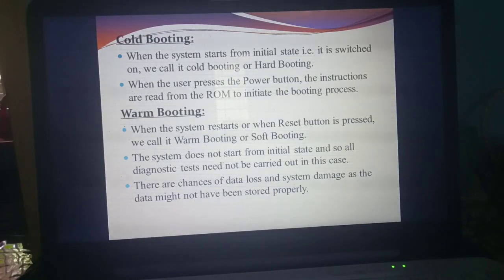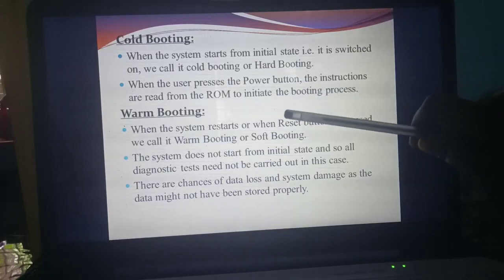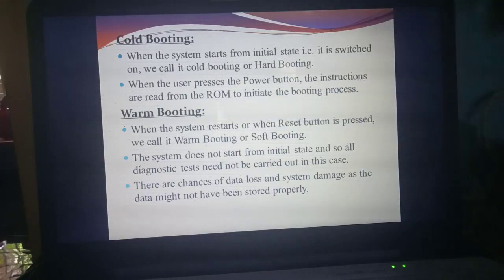Understand? When you switch on the system, it will start from the initial state. That booting is called which booting? Cold booting or hot booting. So when the user presses the power button, from where will the instructions be read? Not from RAM, from ROM. So instructions are read from ROM to initiate the booting process. That is called what? Cold booting.